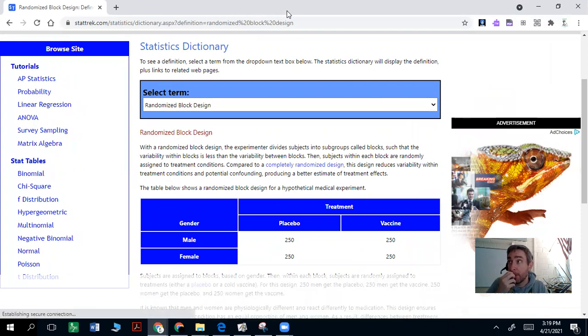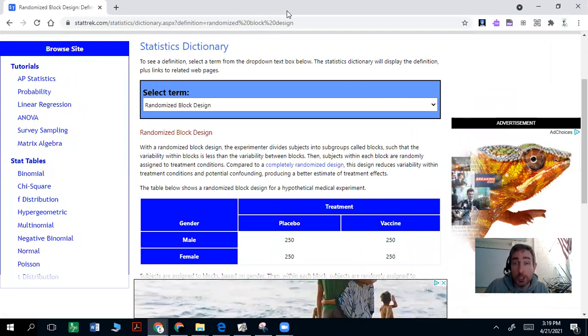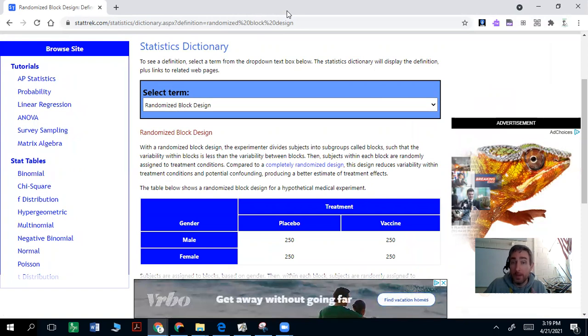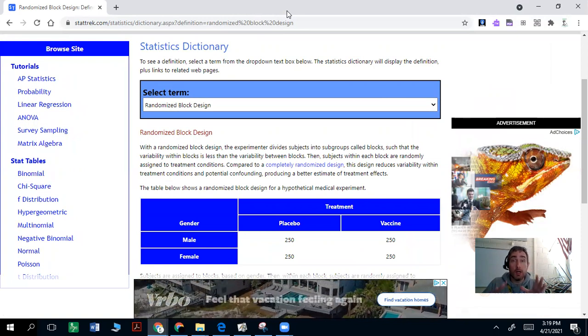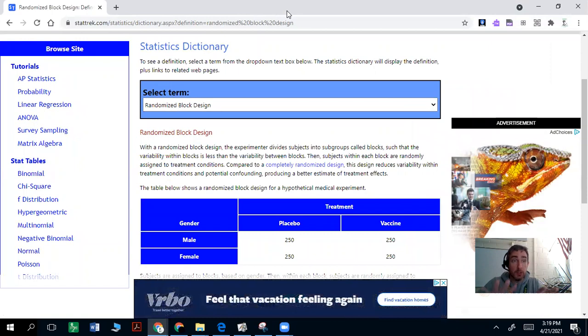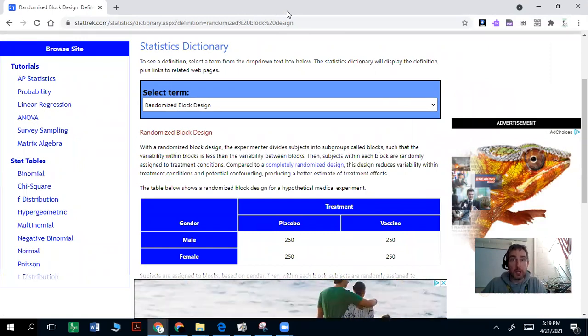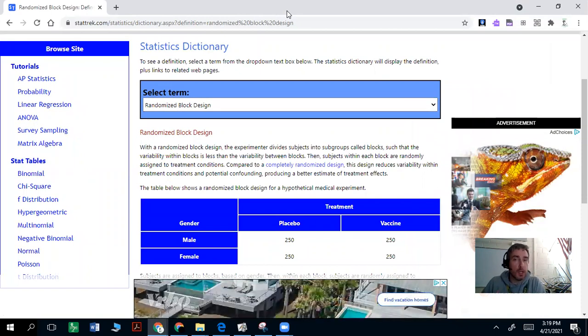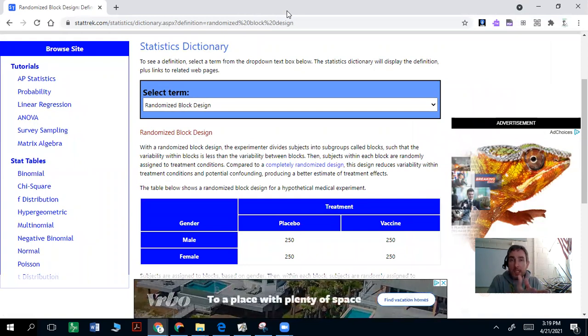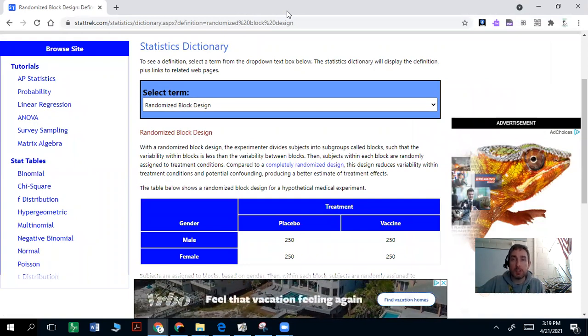So for example, let's say you had multiple washing machines in this experiment, and maybe one washing machine does a better job than the other, right? So you might want to block off the experiment in washing machines and then do each type of detergent per washing machine and compare the results. That way, maybe one washing machine, if you know it does better, you can compare the results within each washing machine and see which detergent is more effective. So that's a way to do block design.